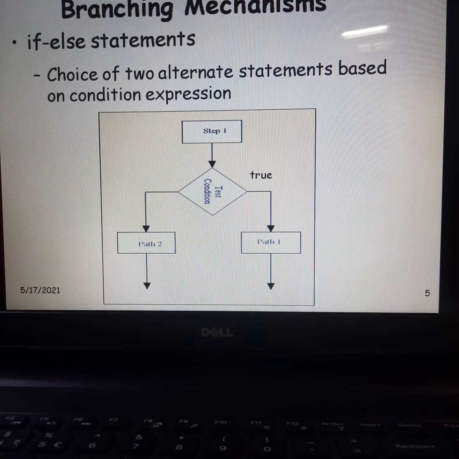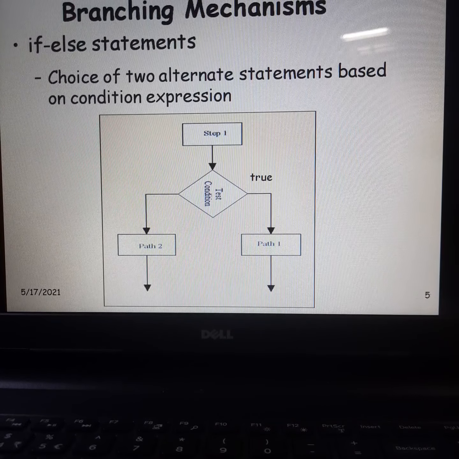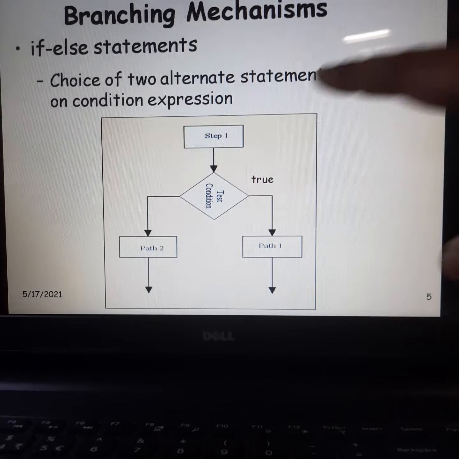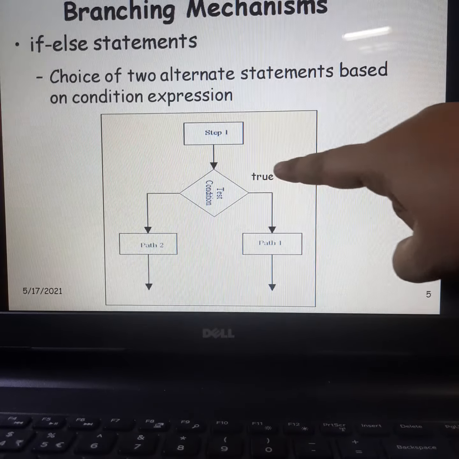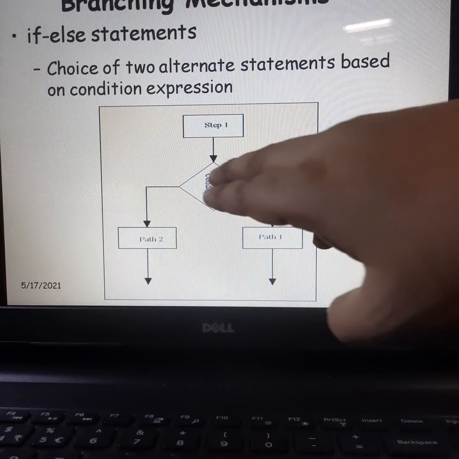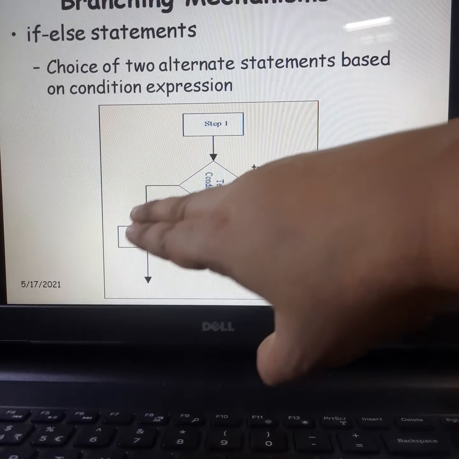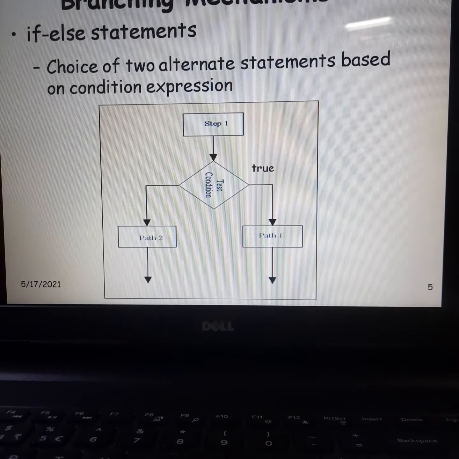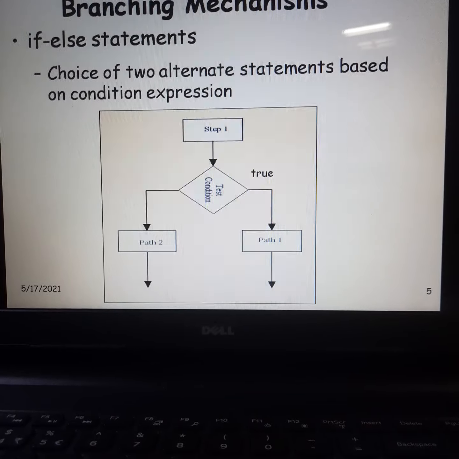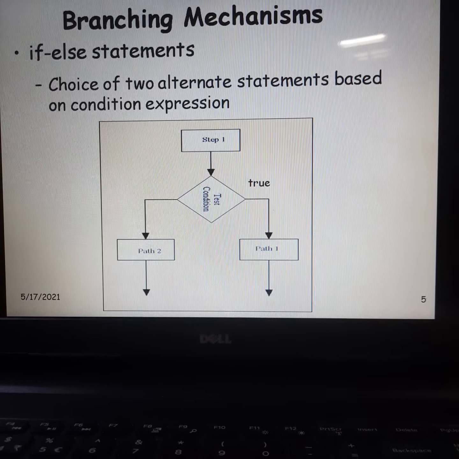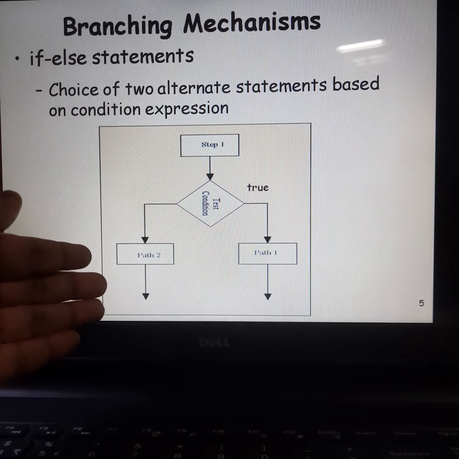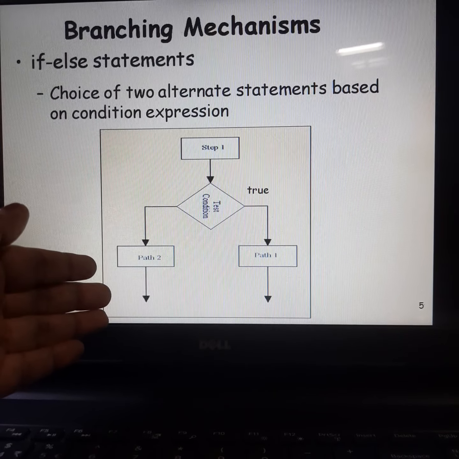Path 1 is taken if the condition is true, path 2 is taken if the condition is false. From step 1, if the condition is true, then this path is taken, followed by these instructions. If the condition is false, then path 2 is taken. Understood? That means we can skip these instructions entirely if the condition is false.